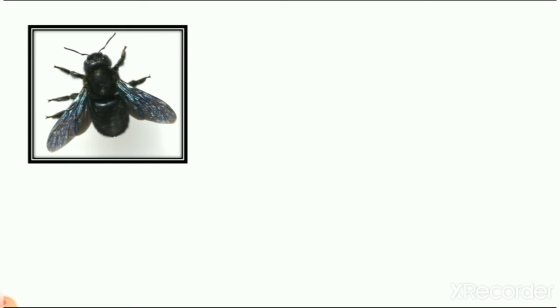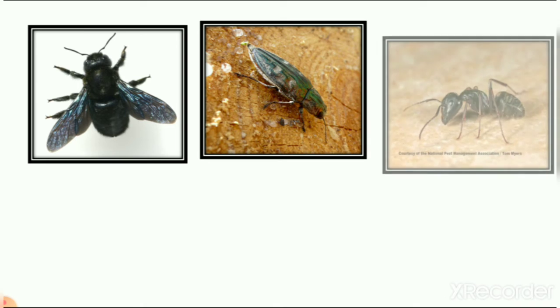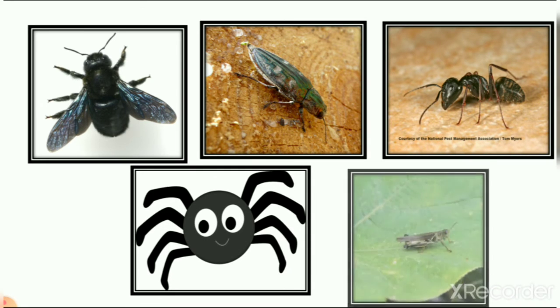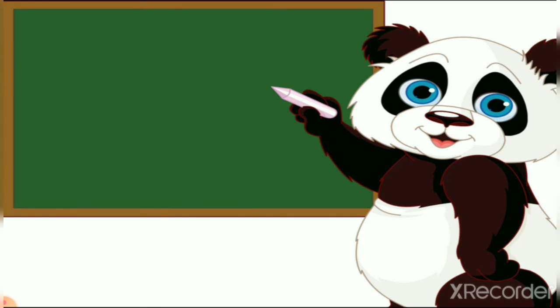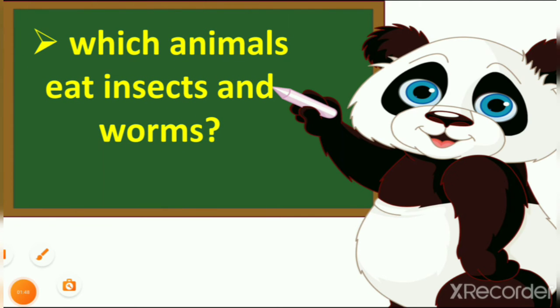So let's see which insects we learned: flies, cockroaches and spiders. So these are all insects we learned. Now let's see which animals eat insects.